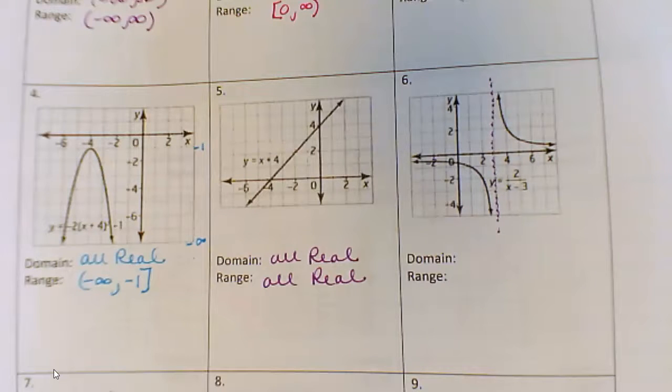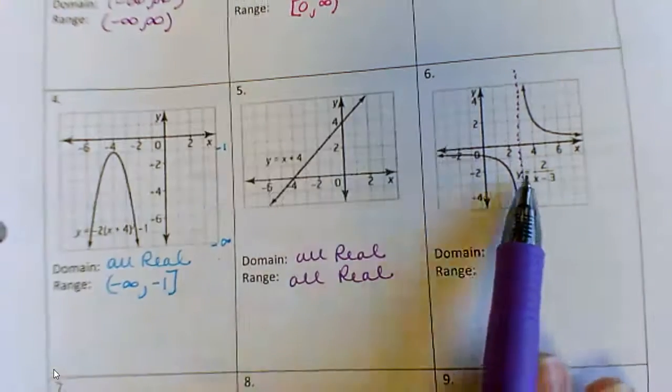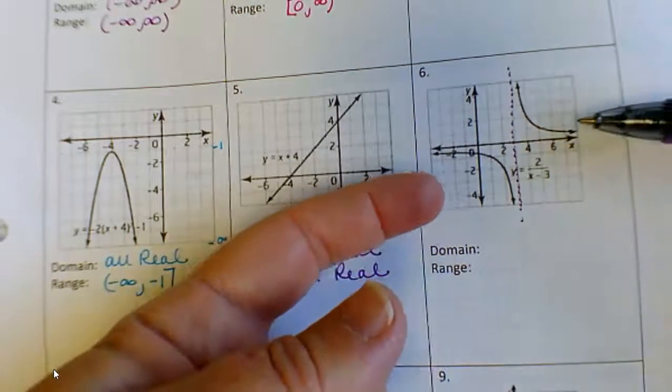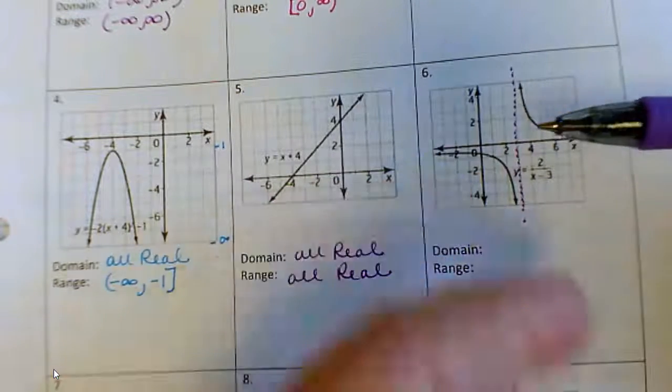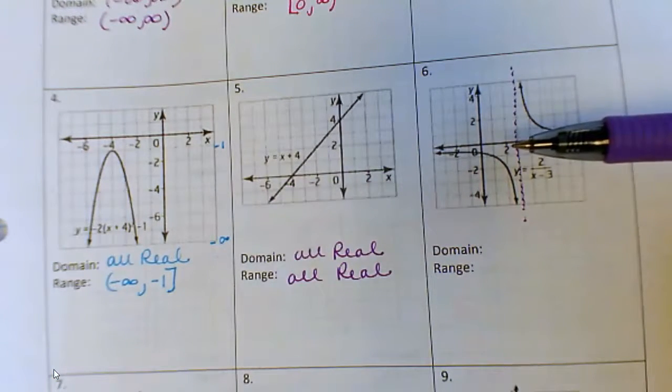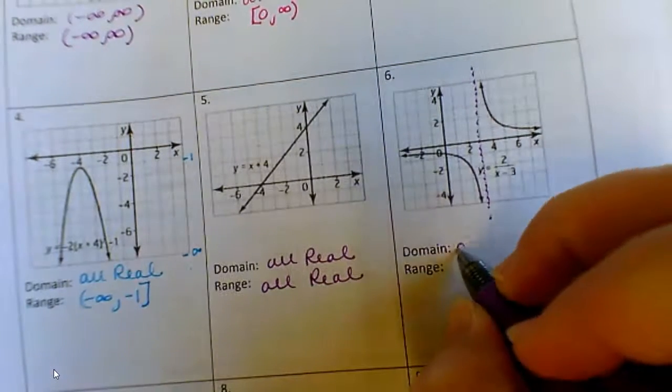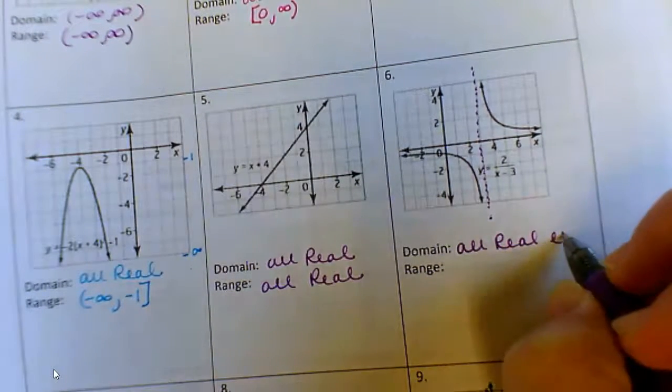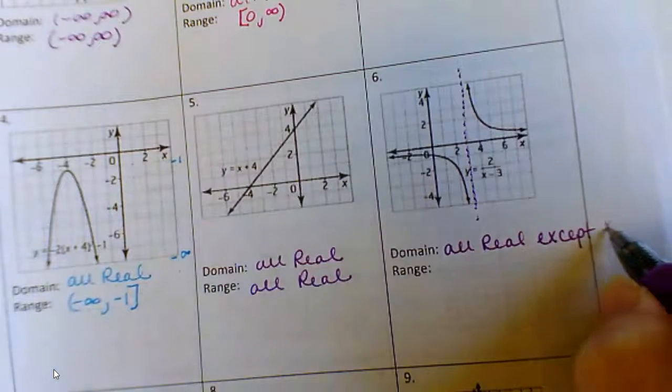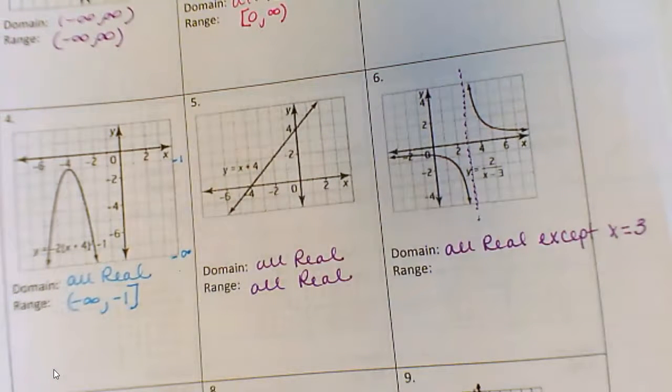Okay? So what that means for the domain, because it keeps going this way, and as I go towards it, it gets every single value except for that place right there in the middle. So what that means is it's all real except whatever that place is that it doesn't touch. So in this case, it's all real numbers except x equals 3. Anytime you have a function that looks kind of like that, it's called a rational, and the graph doesn't touch some value in the middle of it, it's everything except that value it doesn't touch.